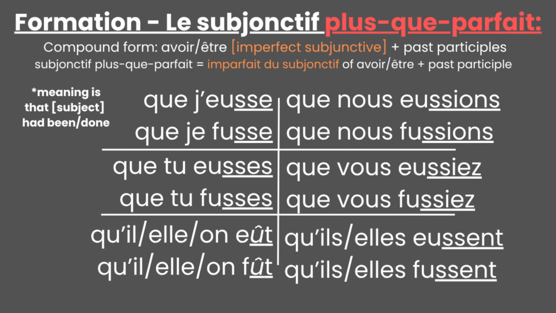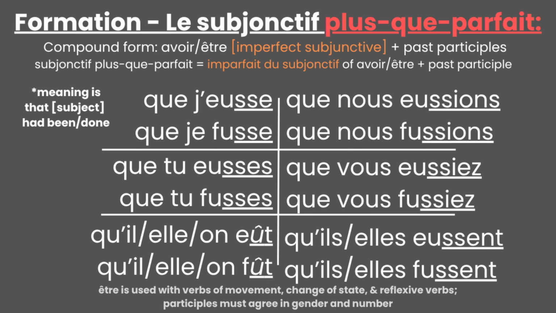Don't forget that être is used with verbs of movement, change of state, and reflexive verbs, and that participles must agree in gender and number with the subject. Previous French videos in the past also explain these concepts. These are the conjugations that we need to form the pluperfect subjunctive, which will begin with the idea of uncertainty.